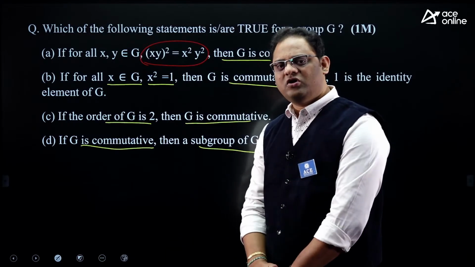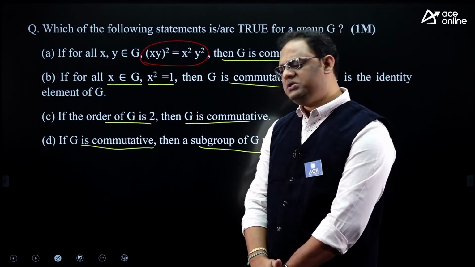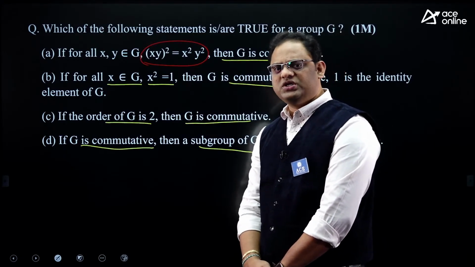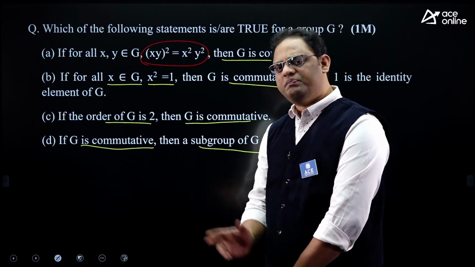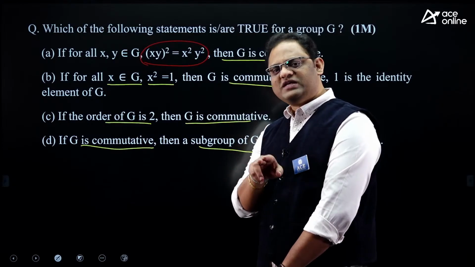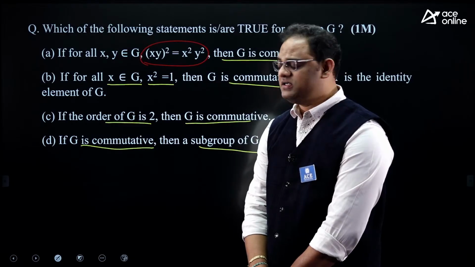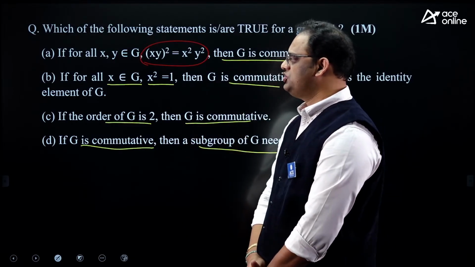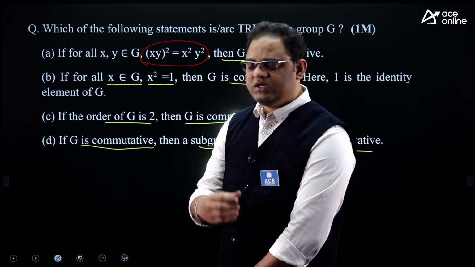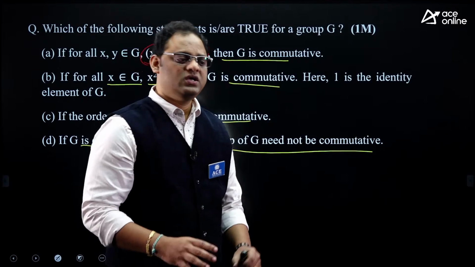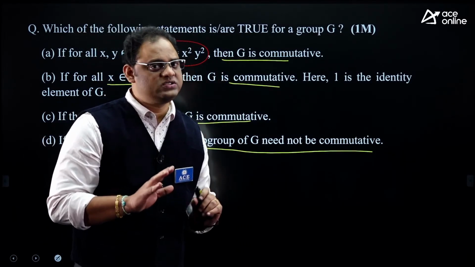If you are okay with the binary operation, you can check any property: closure, associative, identity, inverse, commutative. And you can say whether the given algebraic structure is abelian, group, monoid, semigroup, subgroup, or groupoid. You can speak anything. Am I clear, my dear? So the trend is like this. You observe the question: they are framing questions on statements. So you should focus on what the famous theorems are in our group theory.